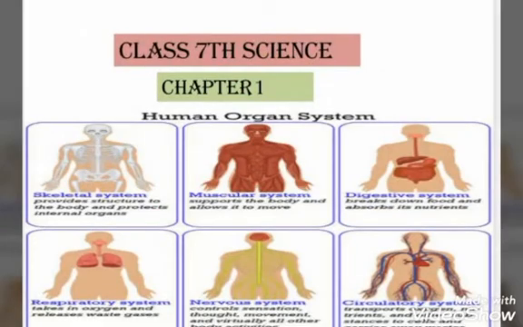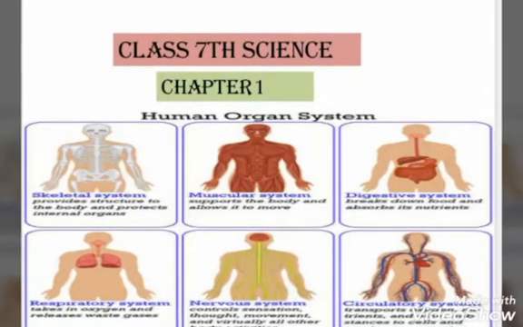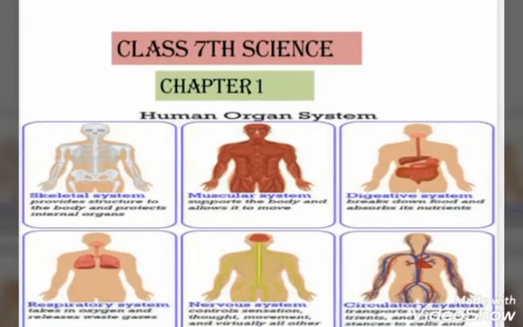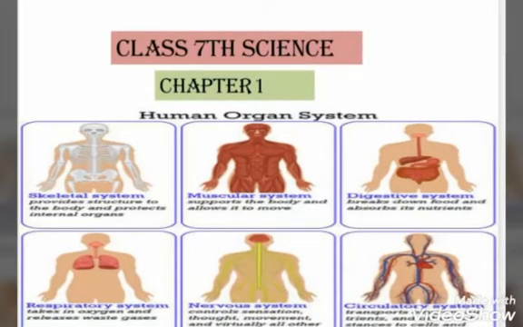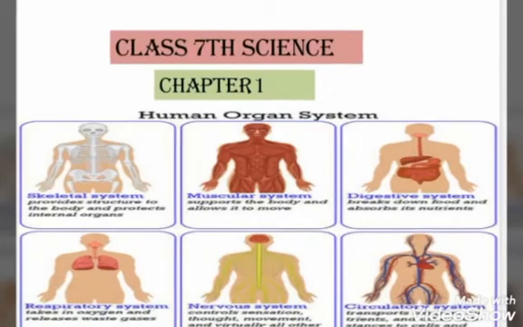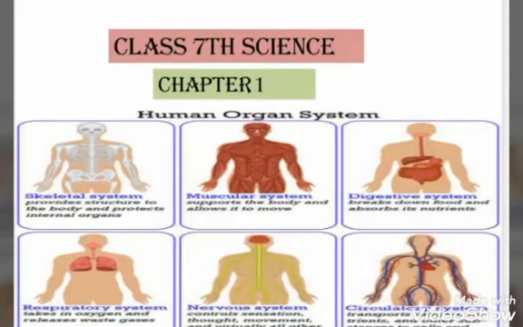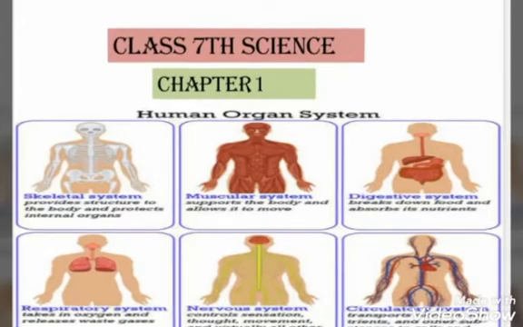Today we will start chapter number 1, and that is human organ system. In this chapter we are going to discuss two major organ systems. One is digestive system and the other is respiratory system. These two organ systems play a major role in our body.